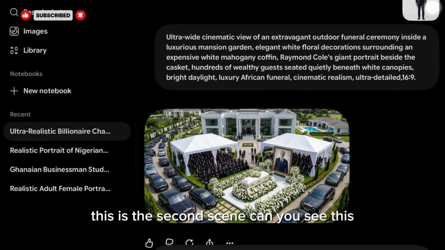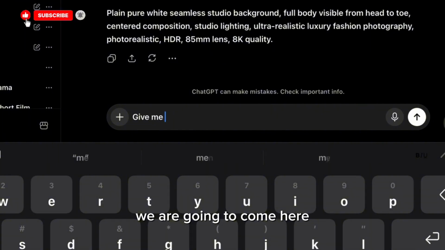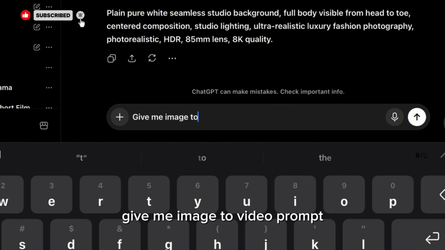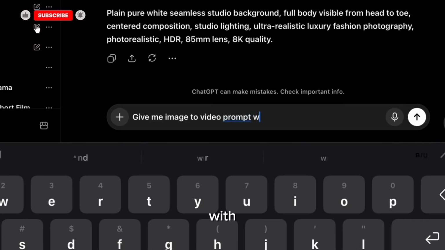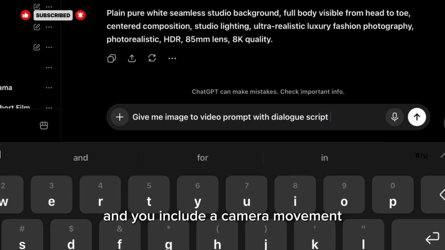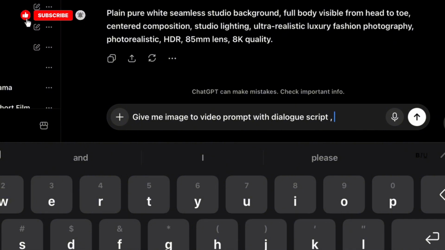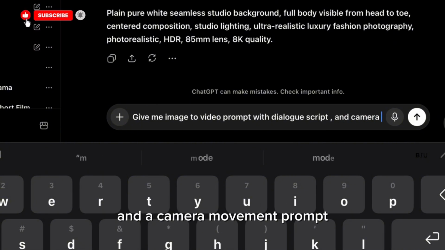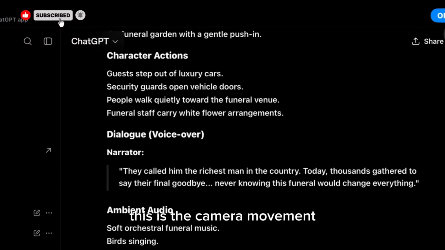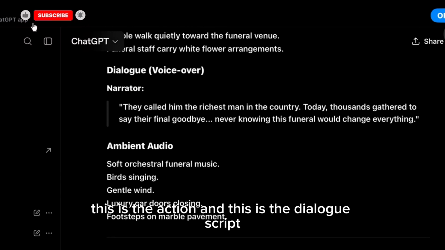Can you see this? We are going to come here, give me image to video prompt with dialogue script, and you include camera movement. Can you see? Give me image to video prompt with dialogue script and the camera movement prompt. This is the camera movement, this is the action, and this is the dialogue script.